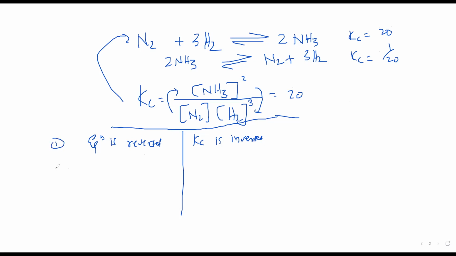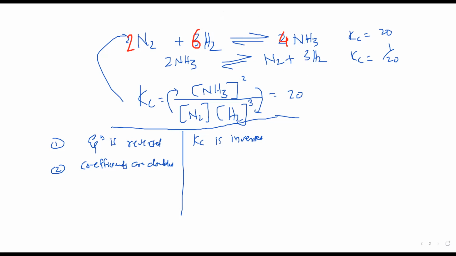Second thing, when the coefficients in the equation are doubled. For example, in this, instead of 1N2, I'm taking 2N2. Instead of 3H2, I'm taking 6H2, and instead of 2NH3, 4NH3.